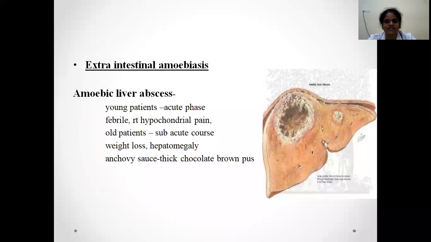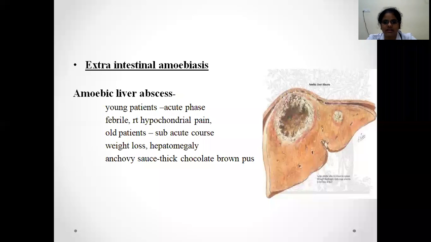Coming to the extraintestinal amoebiasis, the main majority of presentation will be amoebic liver abscess. Usually in young patients it presents in an acute phase, that is febrile, with right hypochondrial pain. In old patients, it will take a subacute course, meaning acute manifestations like fever or severe pain will not be there. In a chronic course, weight loss and hepatomegaly can be seen.